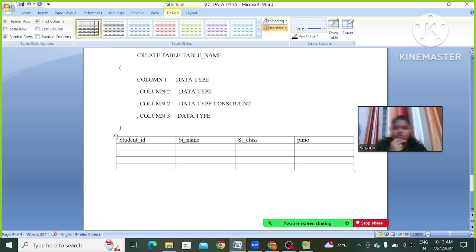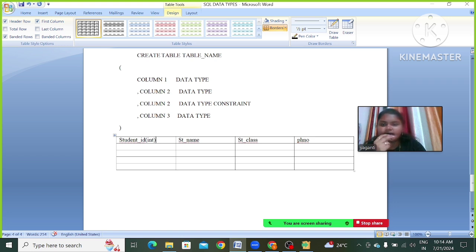If we create this column, the data type in this entire column will be the same. We can't add other data types in the same column. If we create this student ID column with int data type, the values which we are inserting in this column have to be of int data type only.